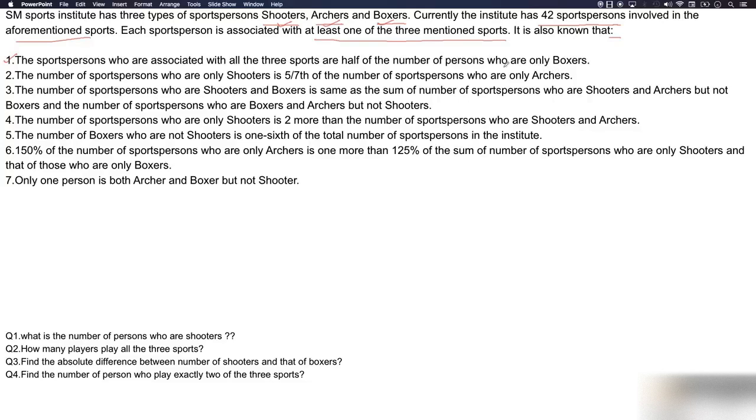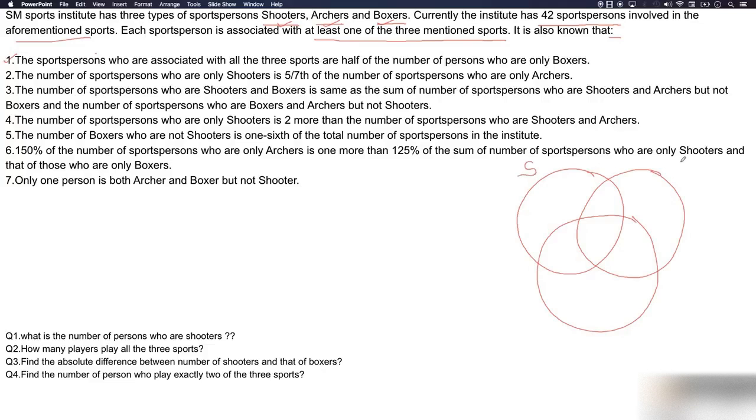are only boxers. It is very bulky to read, so it's better to make a three set Venn diagram, three circles, and try to fit in the variables or the numbers given in the points. So let shooters be denoted by S, archers by A, and these are boxers.